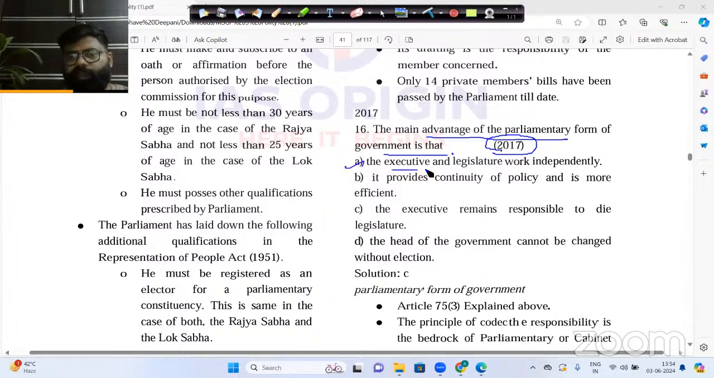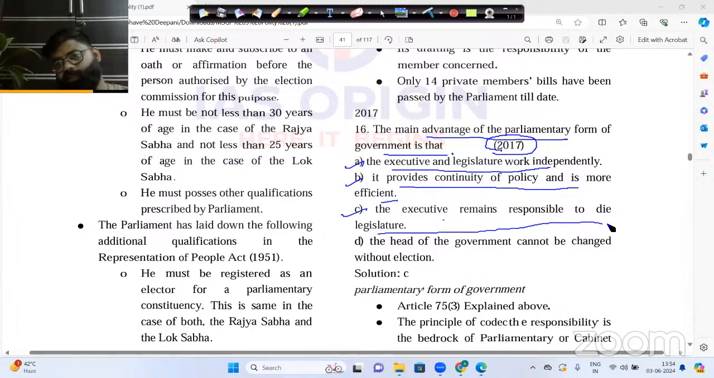Statement number one, the executive and the legislative work independently. Okay, no problem. Let's go to the other statement. It provides continuity of the policy and is more efficient. Okay, sometimes it may or may not be. Statement number C, the executive remains responsible to the legislature. Yes, this is exactly correct. The executives are always responsible to the legislature.